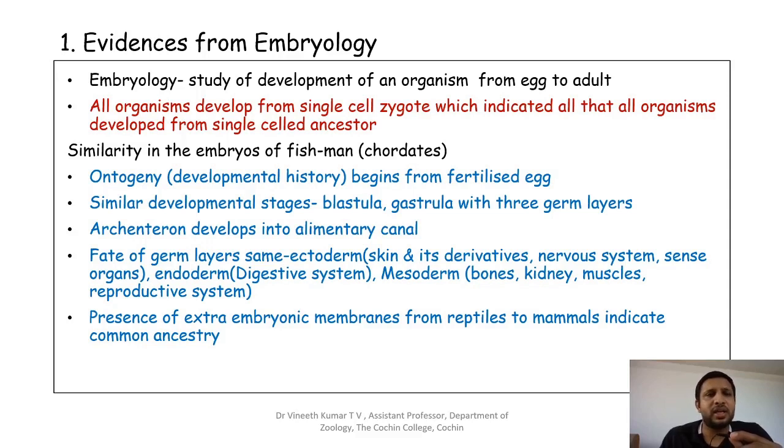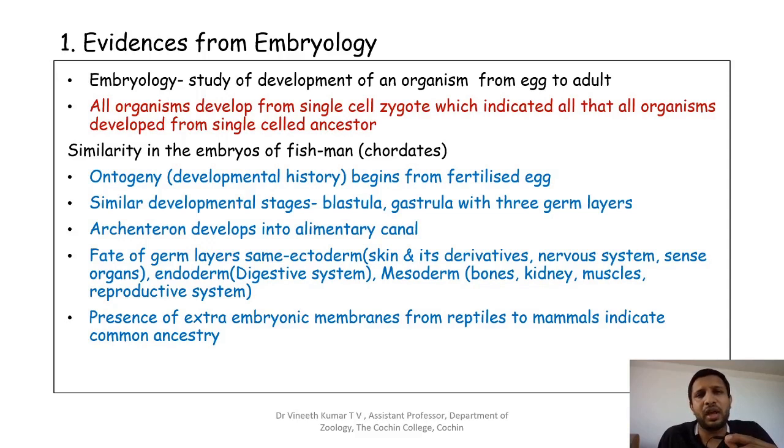Another evidence is the structure called the archenteron. The archenteron is the primitive gut or primitive alimentary canal, which starts from the mouth and ends in the anus. The archenteron is the early alimentary canal which is seen in all these groups from fishes to man. So that is also evidence for evolution.